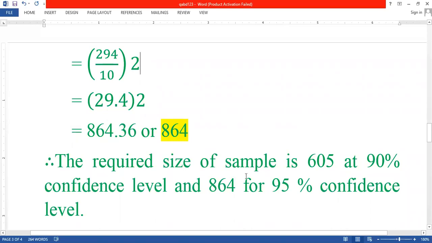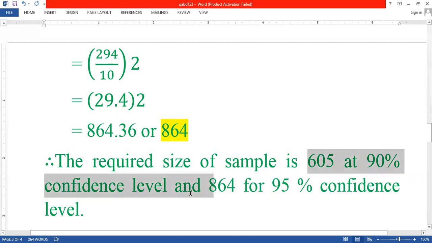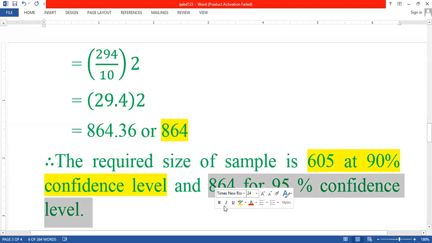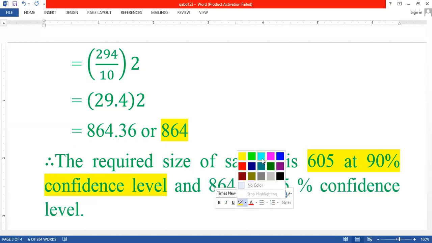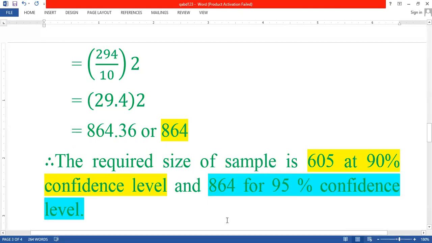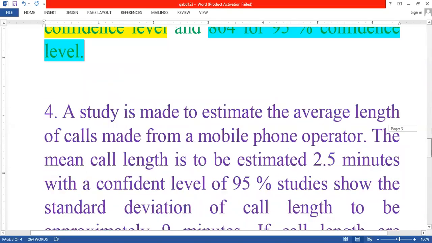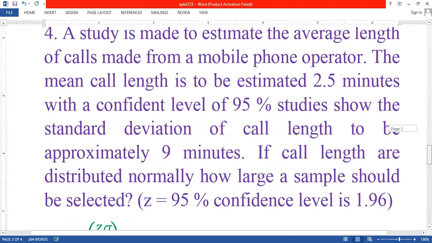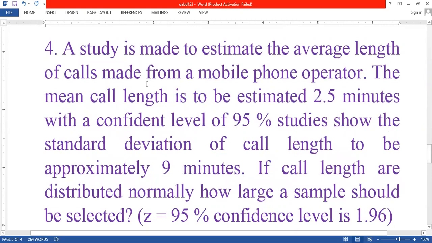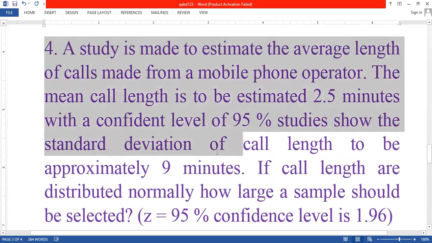Therefore the required size of sample is 605 for 90% confidence level, and for 95% confidence level, 864 is the sample size. This is about the third problem. After this, we have the fourth problem.